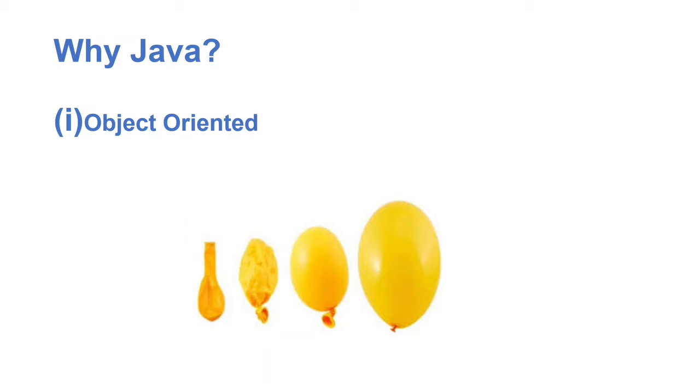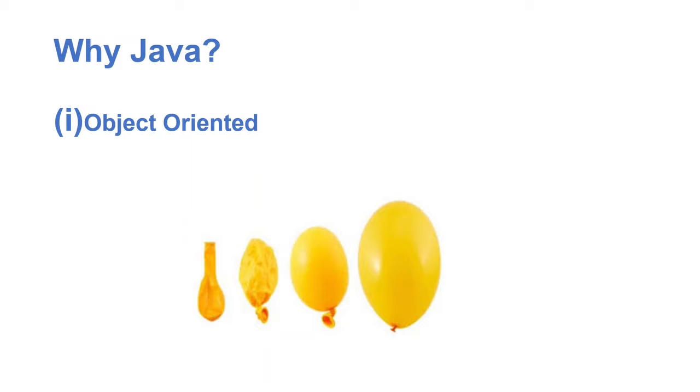We need to know the importance of Java before learning a programming language. It has a lot of advantages when we compare it with many other languages. The advantages of Java are only because Java is based on OOPS concepts. Okay, in the other classes, we'll briefly see what the OOPS concepts are. Okay, let us see what is object oriented.